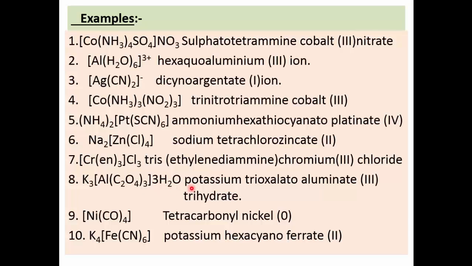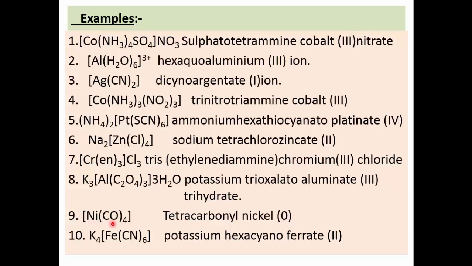So start, rule number 1. Name of positive ion, potassium. Then write the name of the ligands. 3 oxalate ions are attached, therefore trioxalato. Then aluminium, it is part of the anion, therefore aluminate. Its valency 3 is written in small brackets. And then 3 water molecules, trihydrate. So this is the name of this complex: potassium trioxalato aluminate(III) trihydrate.